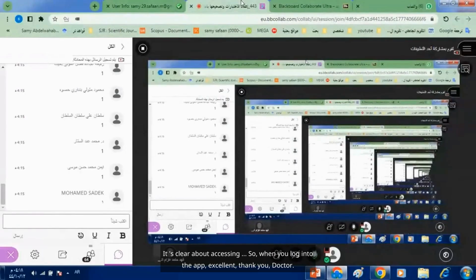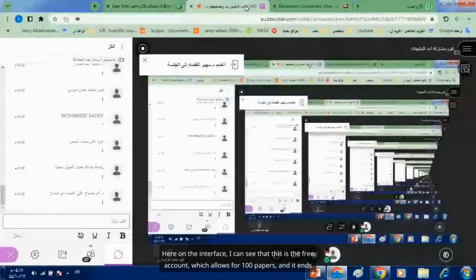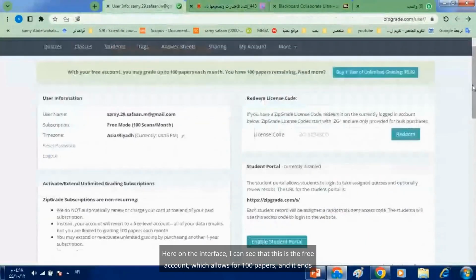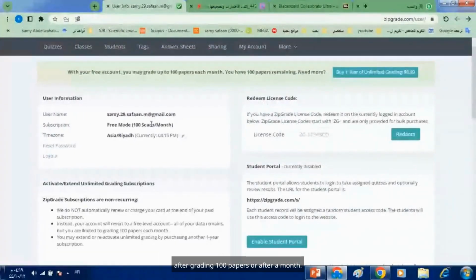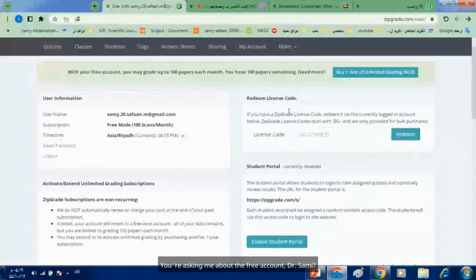So, when you log into the app, excellent. Thank you, doctor. Here on the interface, I can see that this is the free account, which allows for 100 papers, and it ends after grading 100 papers or after a month. You're asking me about the free account, Dr. Sammy? Yes, this is the free account.